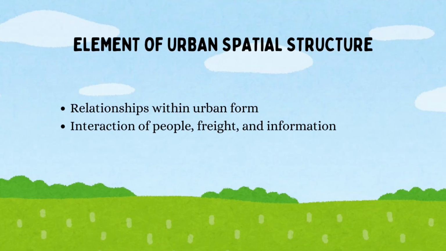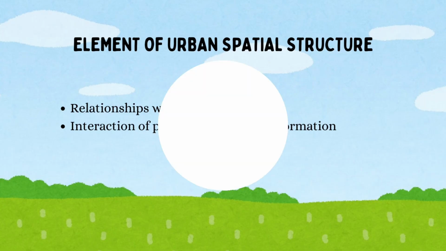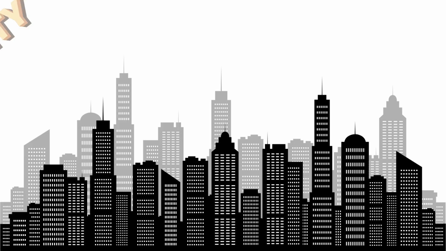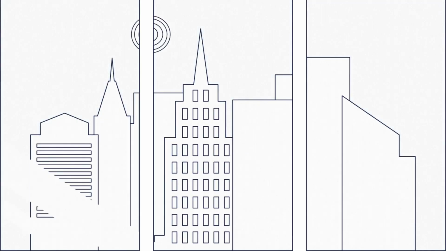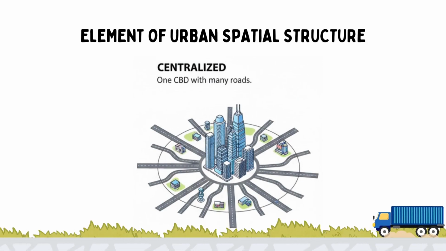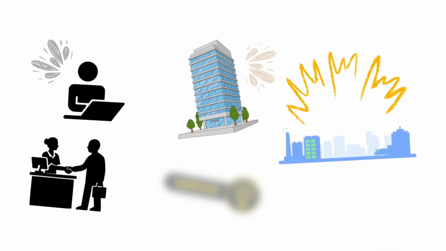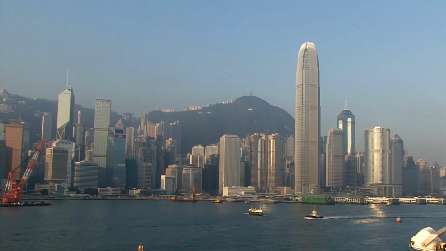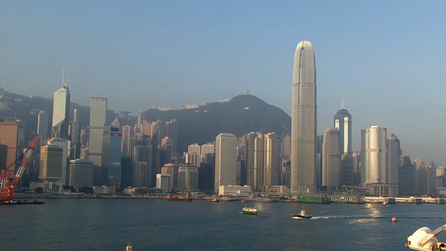Urban spatial structure refers to the set of relationships arising from urban form and the interaction of people, freight, and information. To understand different types of urban spatial structures, imagine how activities are arranged in a city. In a centralized city, most jobs, services, and activities are concentrated in one main center, such as a central business district. People usually travel towards this center for work and services.